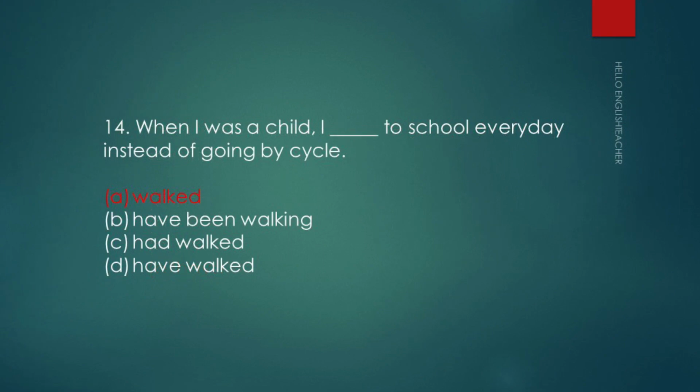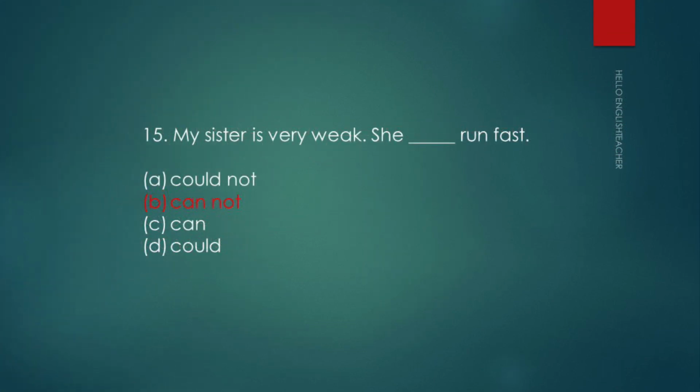Now next question: when I was a child I blank to school every day instead of going by cycle. It's talking about something that has happened in the past, so the answer should be simple past. When I was a child I walked to school every day instead of going by cycle. Here's a question from modals. My sister is very weak, she blank run fast. Weak, obviously it says she cannot. So my sister is very weak, she cannot run fast.